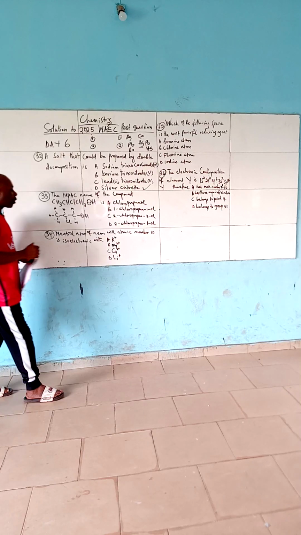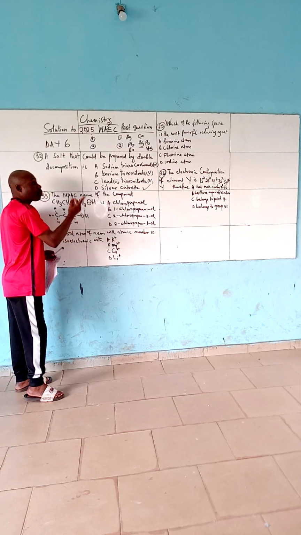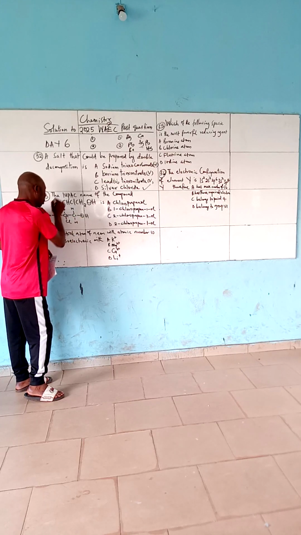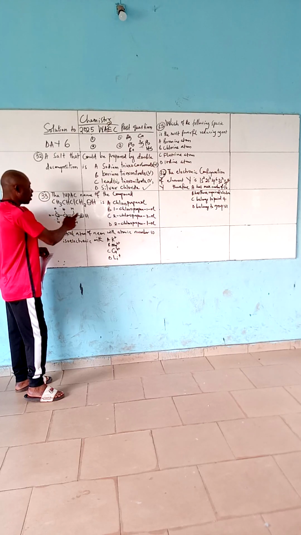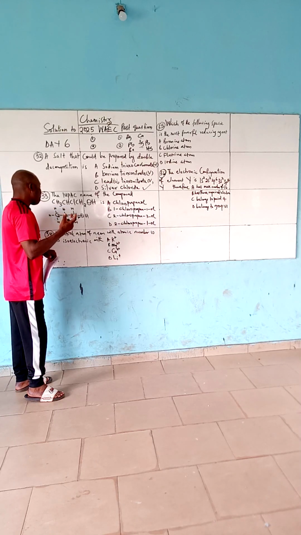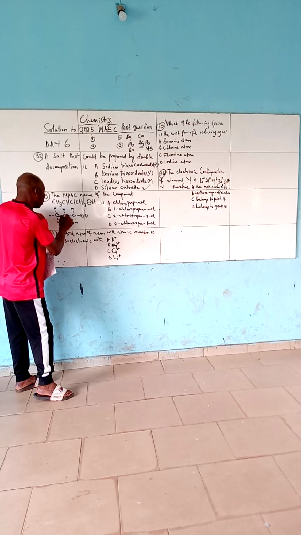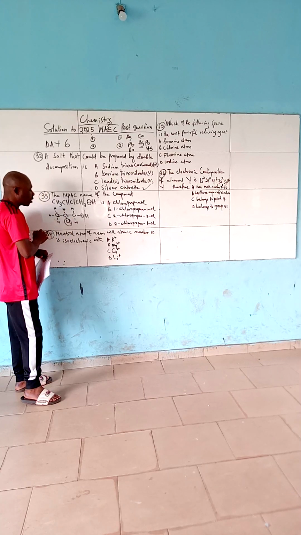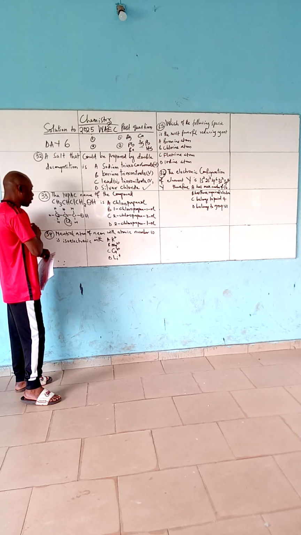You start numbering from the carbon atom bearing the functional group: 1, 2, 3. And since there are 3 carbons, we know it is a propanol. But at carbon number 2, there is a substituent attached, which is a chloro group.